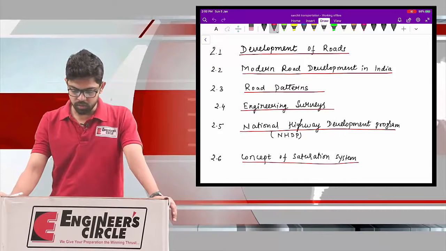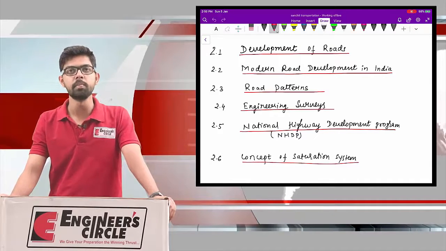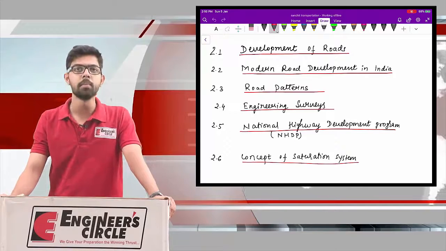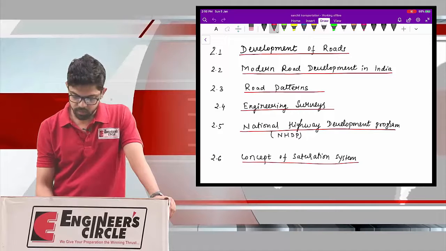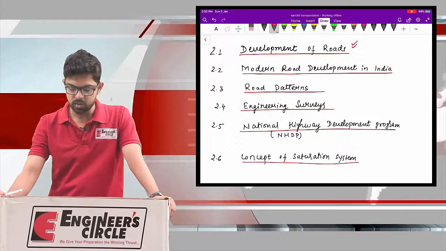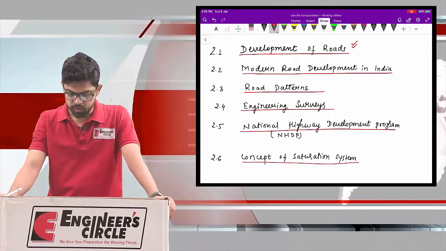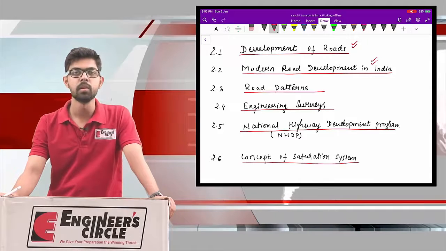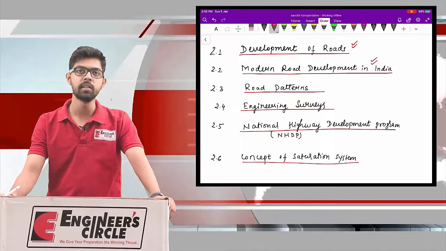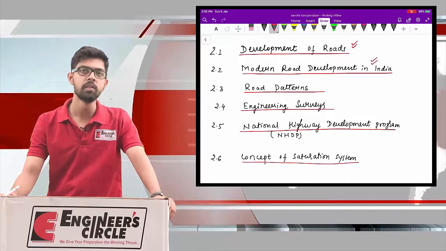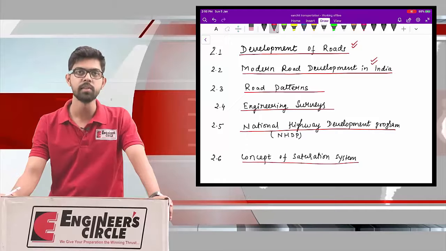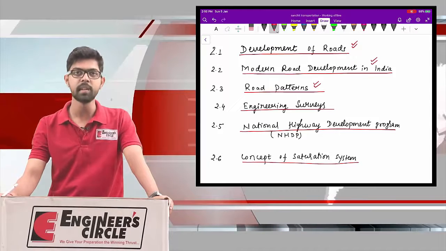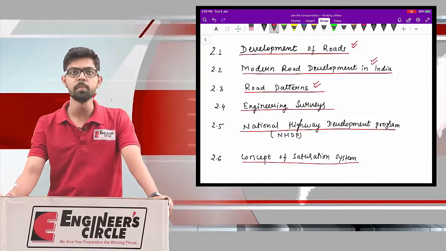Okay, so in this highway road development topic, I have divided the topic into 6 subtopics. The first will be the development of roads. The second will be the modern road development in India. What is the development? What are the things that have gone through right from the prehistoric period to the 21st century. Then third will be what all sorts of road patterns are available, different types of road patterns.